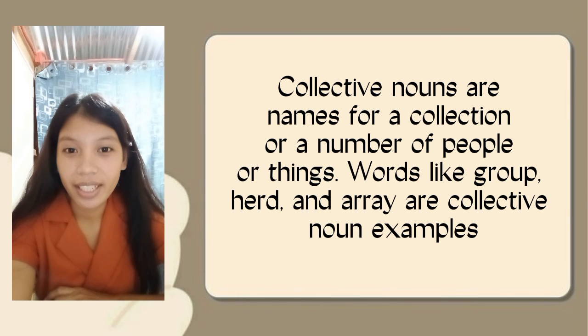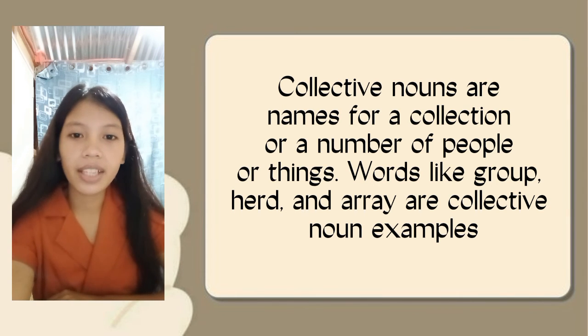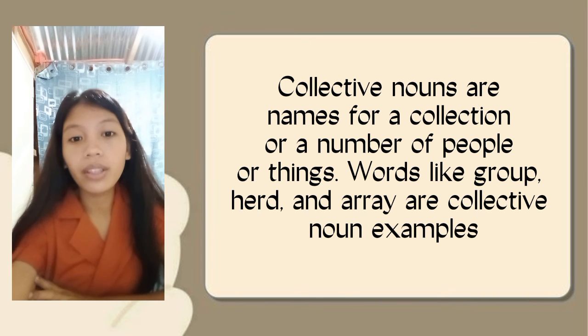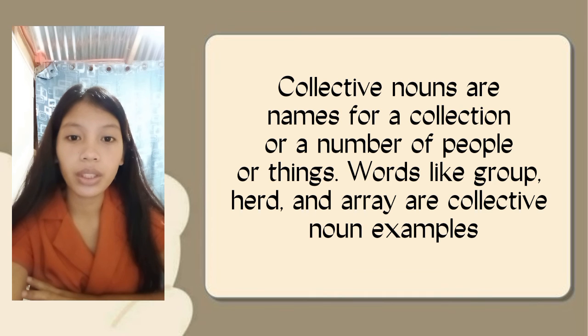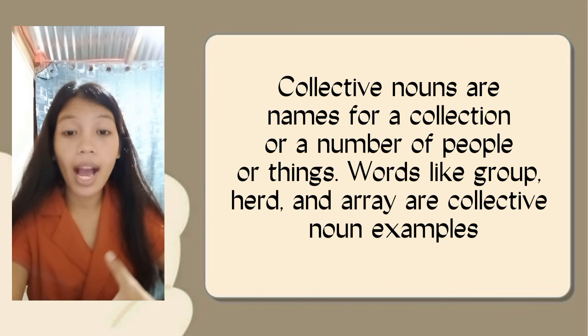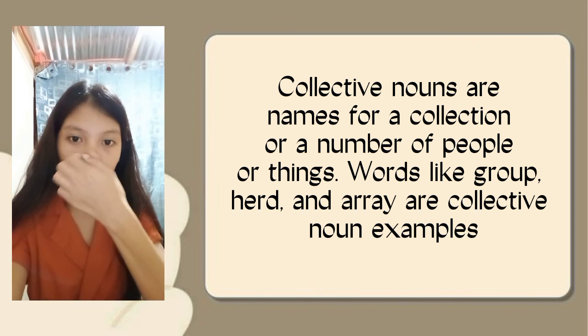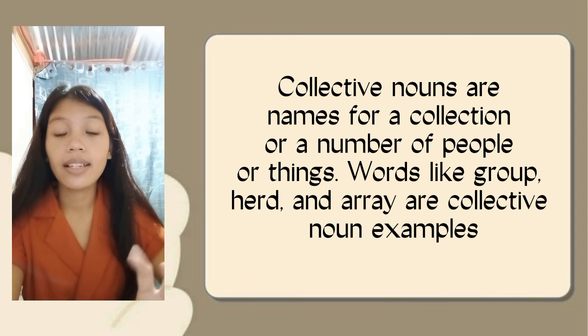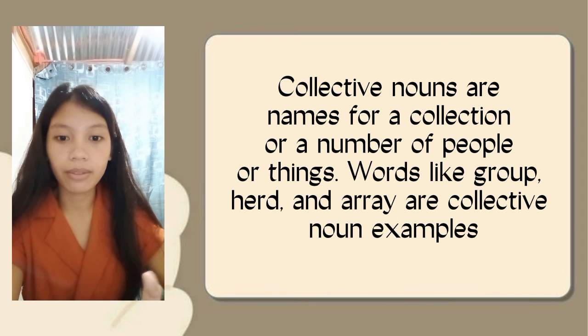The last one is the collective noun. These are names for a collection or number of people or things. Words like group, herd, and array are collective nouns. Here we'll take a closer look at collective nouns and provide more examples, placing them in a context so you can gain a greater understanding of how they work. For example, our class took a field trip to the Natural History Museum. The class in the sentence is the collective noun.